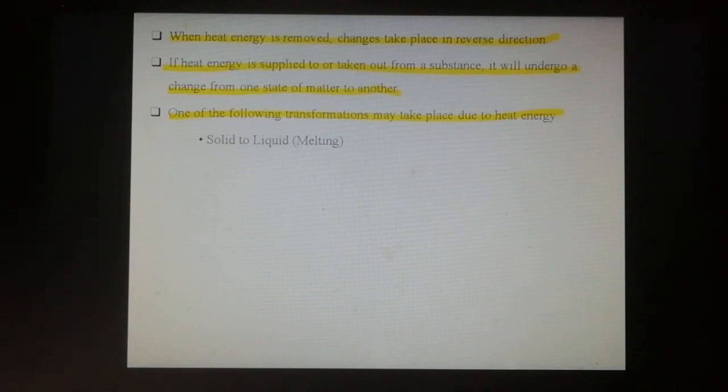Then a liquid substance changing into gas by the action of heat is vaporization. Next, when a solid substance is heated and changes into gas, this process is known as sublimation.